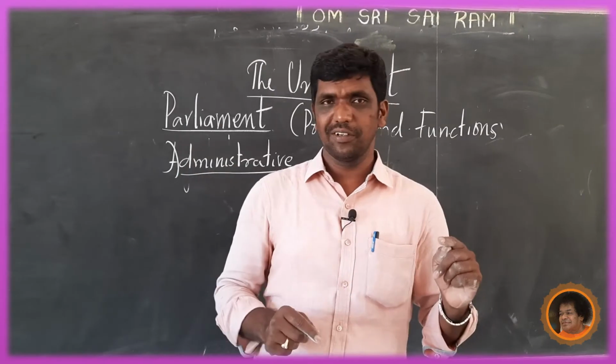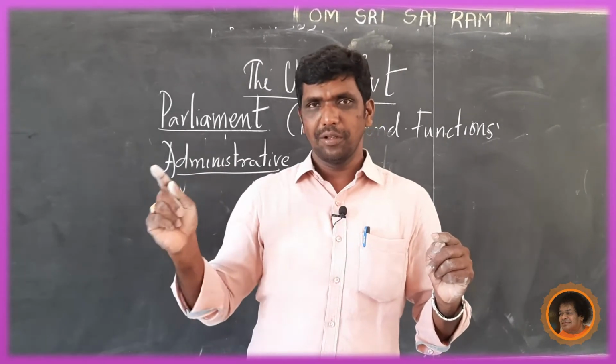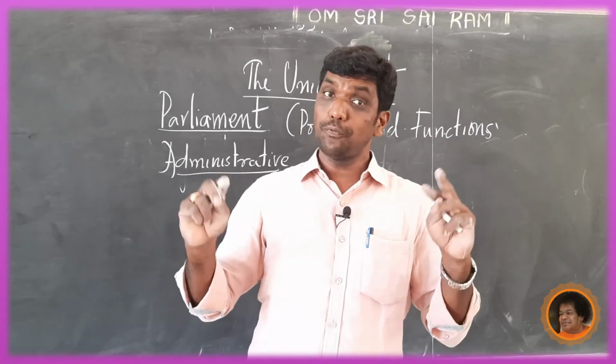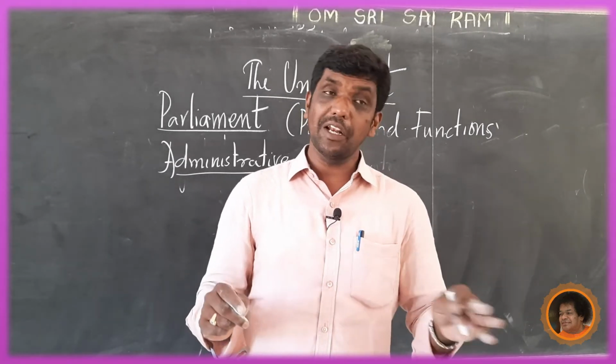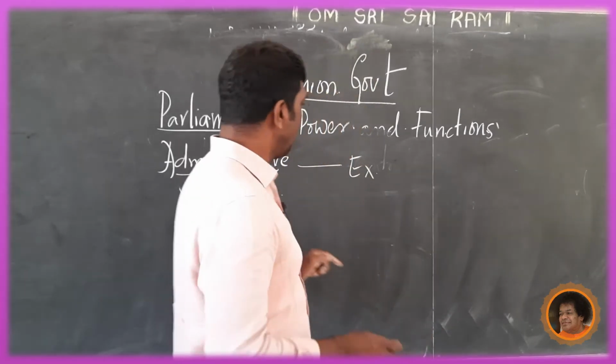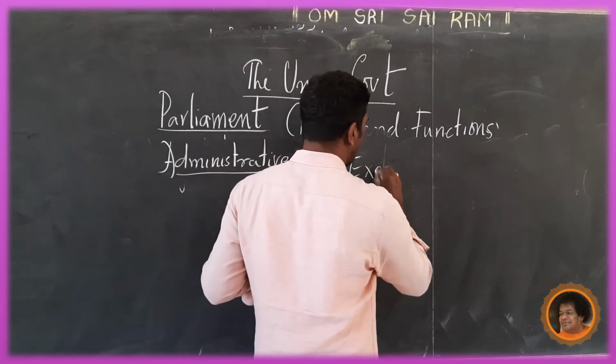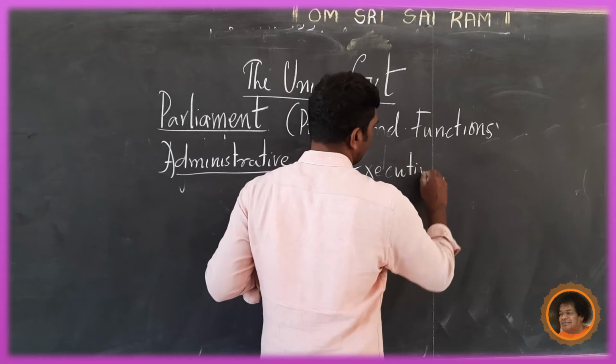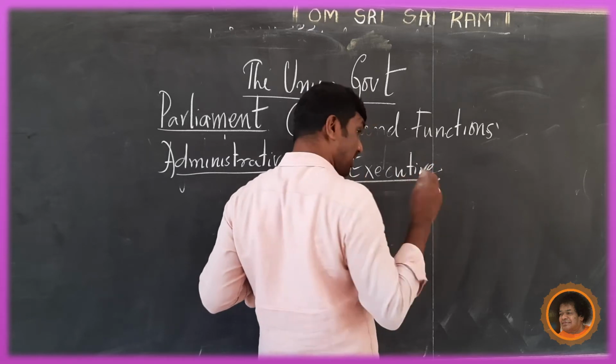Another one is the press, the fourth pillar. One of the pillars is the executive; the name itself resembles execution.